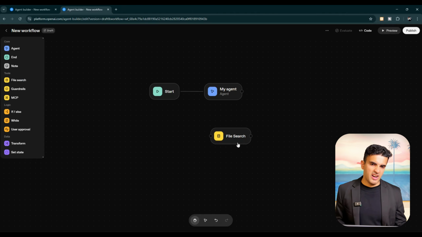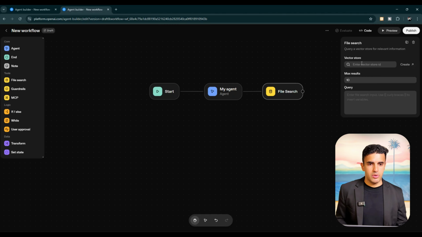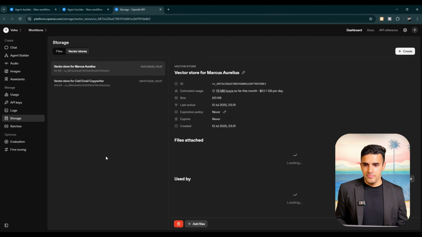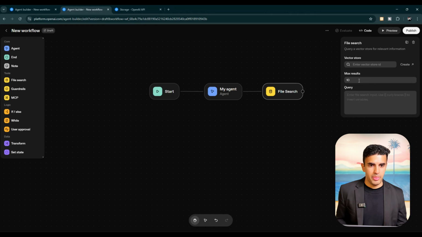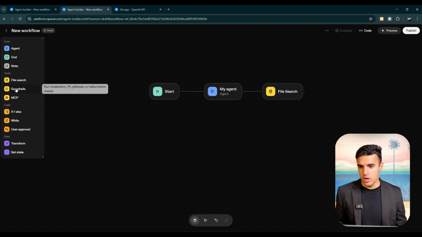Now we also see file search. If you know OpenAI, this is a vector store. This is where all of this information is properly stored. My agent is now connected to file search, and there it's connected to a vector store. If you don't have a vector store, you can just create it. A vector store is just a database where everything is stored in vectorized form. This is actually the big technology which is out there. As you can see, we've got two different vector stores. This is the biggest technology, vectors coming together, and that's how ChatGPT finds, through cosine similarity, different ways to figure out what to answer.